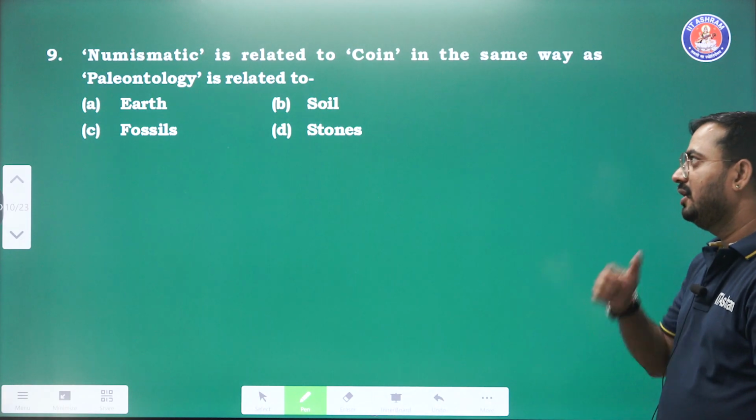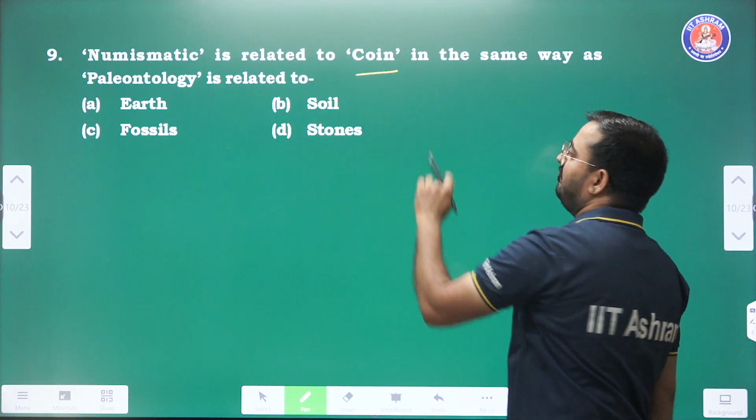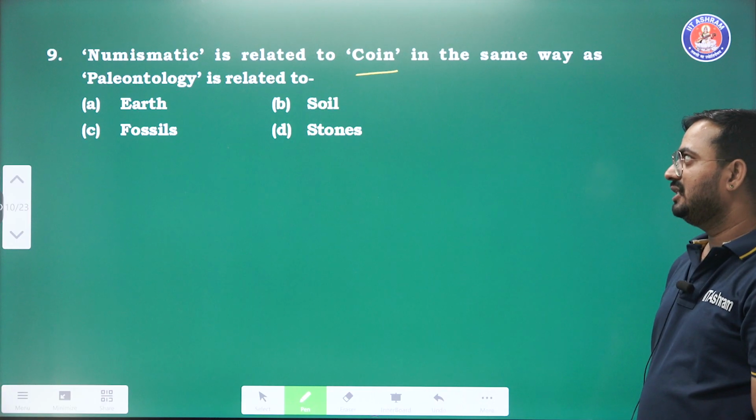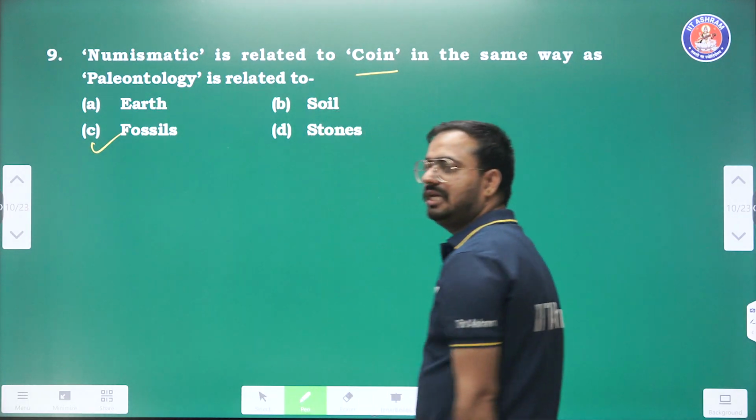Question number 9. Numismatic is related to coin in the same way as the paleontology is related to. This is the related to fossils. Option number C is the right answer.